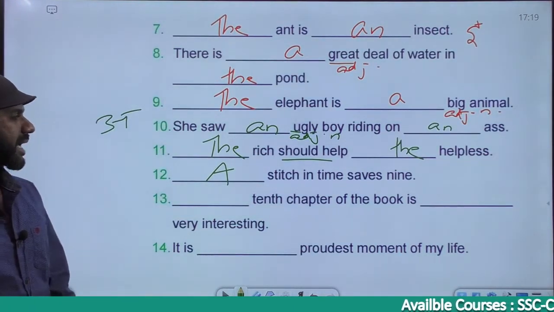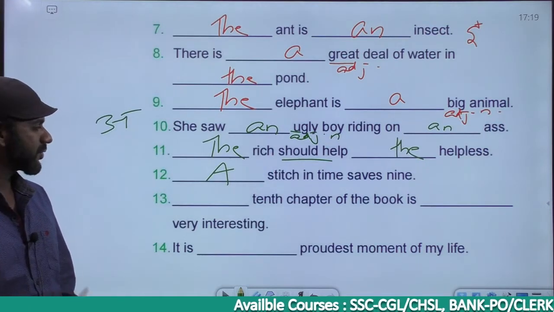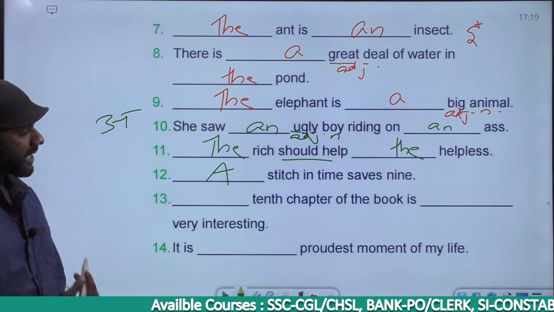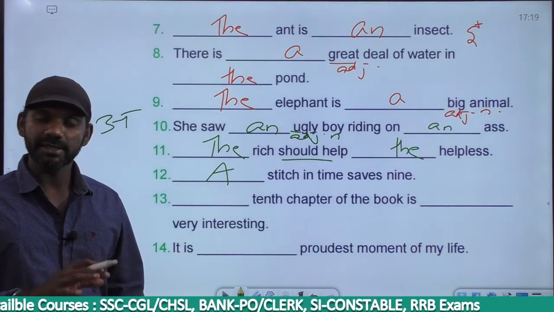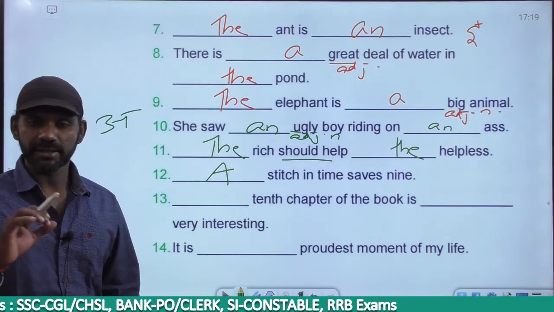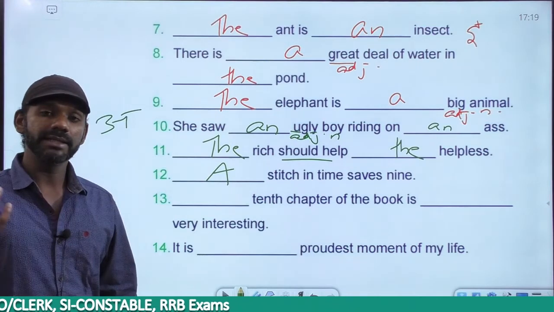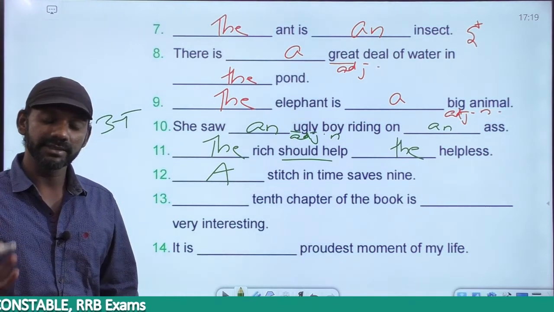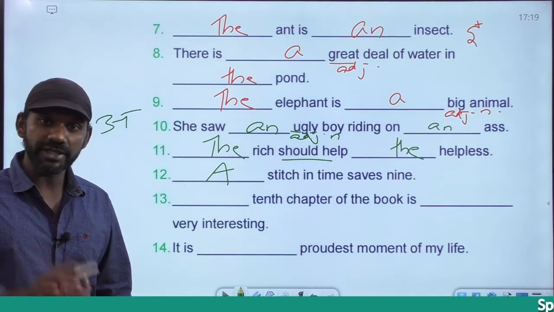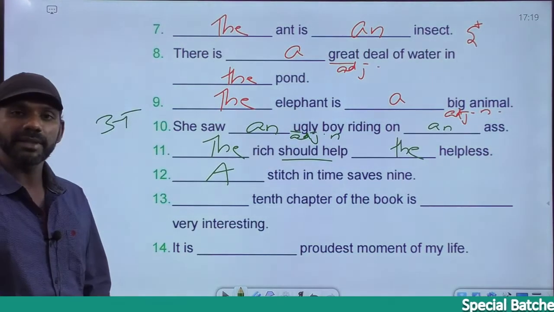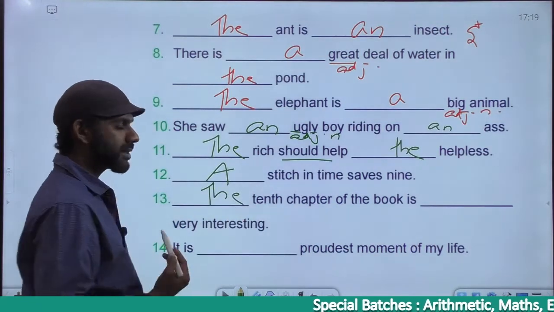Dash 10th chapter of dash book of the book is dash very interesting. Dash 10th chapter, are we referring to any specific chapter here? Yes. The second prize, specific prize. The first prize, specific prize. The third prize, specific prize. The first 2 chapters, specific chapters. So 10th chapter in the sense we're referring to a specific chapter, so it must be the 10th chapter.